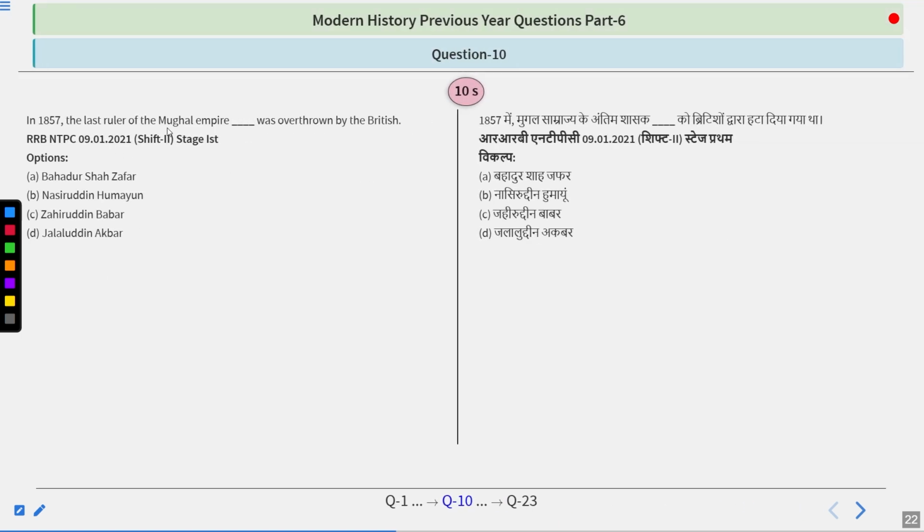In 1857, the last ruler of the Mughal Empire was overthrown by the British. Options are Bahadur Shah Zafar, Nasiruddin Humayun, Zahiruddin Babur, Jalaluddin Akbar. Very simple question this is, so try to think about it.